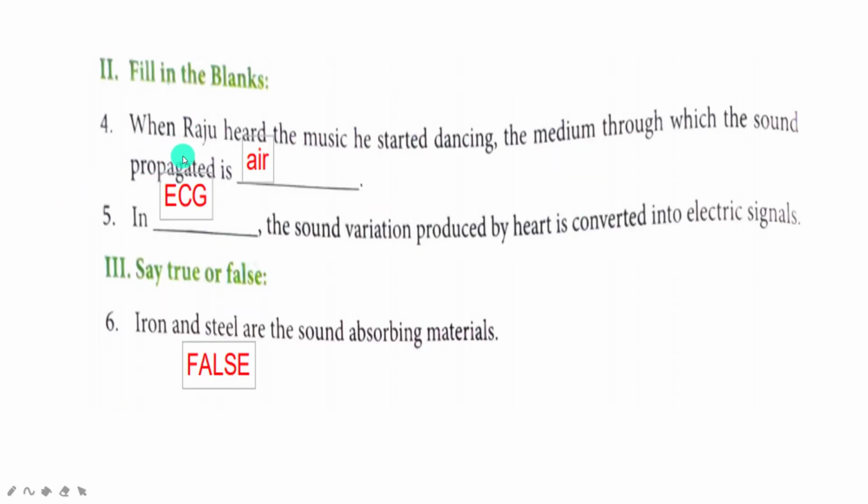Fill in the blanks. When Roger heard the music, he started dancing. The medium through which the sound propagated is air. Definitely it is air. Sound propagates through air. In ECG, the sound variation produced by the heart is converted into electric signals. This we already know. Electrocardiography is what we take for heart diseases in hospital.